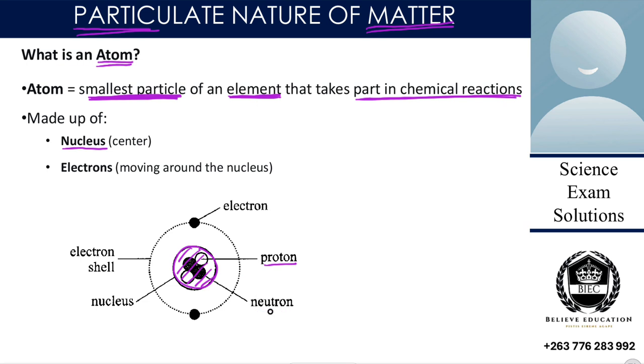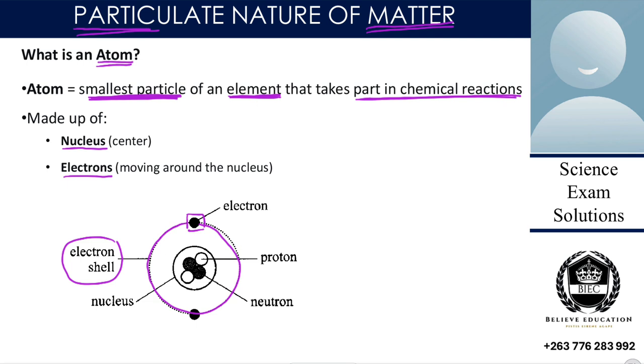If we then look at another point, we have our electrons. Our electrons are moving around the nucleus. So around the nucleus here, we have this line. And mind you, if you look at my diagram, they are dotted lines, right? This line around the nucleus is called an electron shell. Within the electron shell is where we find our electrons moving around.